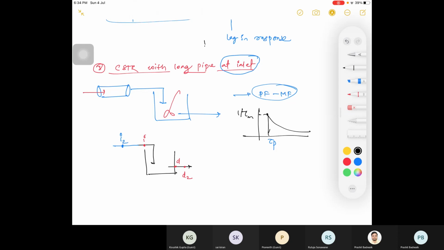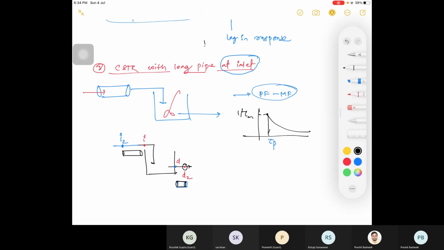Just because your detection point is here, तुम्हारा यहाँ तक का लेंथ तो बढ़ गया. What it is telling you? Yes, sir. CSTR with long pipe at inlet, right? And what is this second condition? CSTR with long pipe at exit, because your detection point has been removed from this and तुम detection यहाँ पे कर रहे हो, so because of that there is a long pipe connection, you can say there.